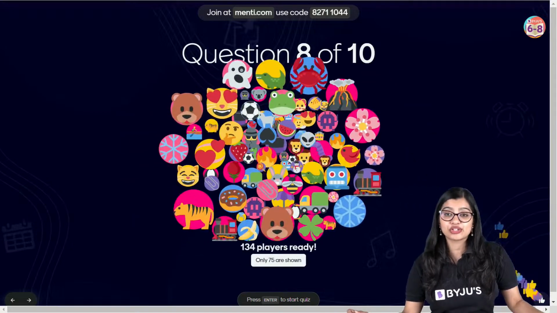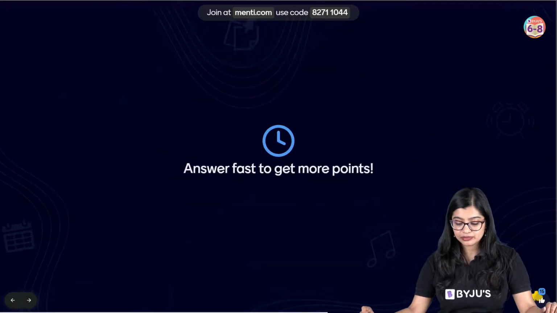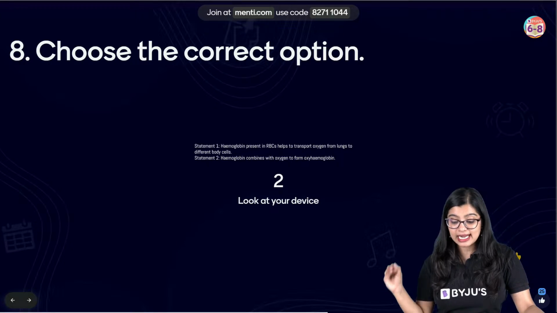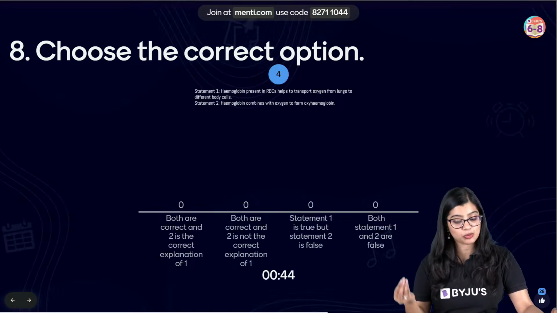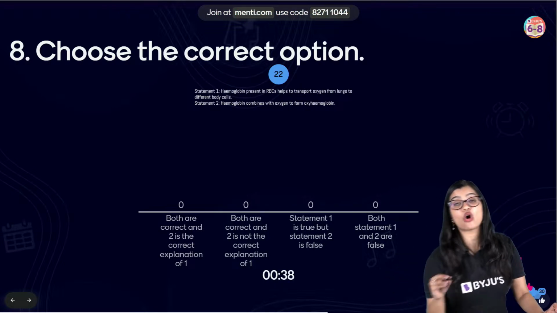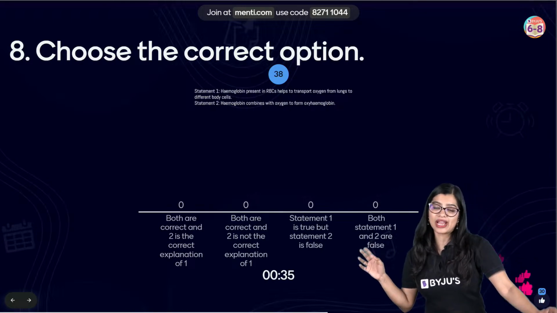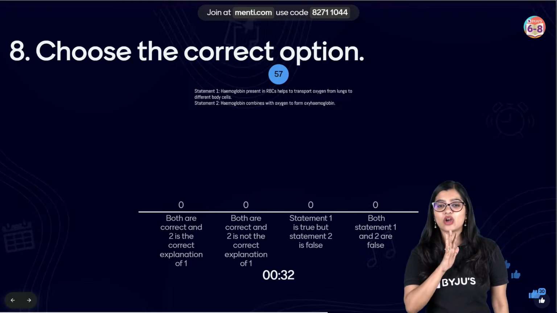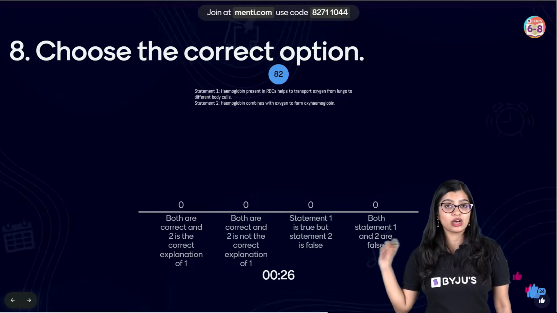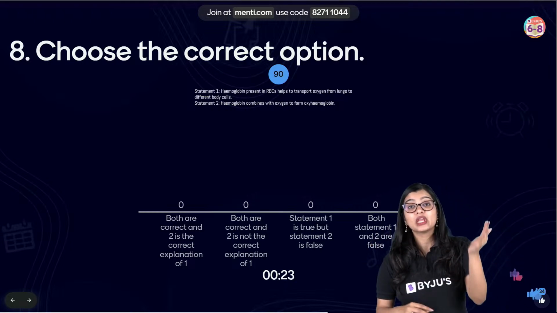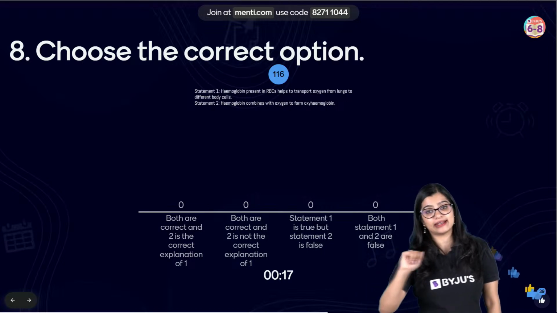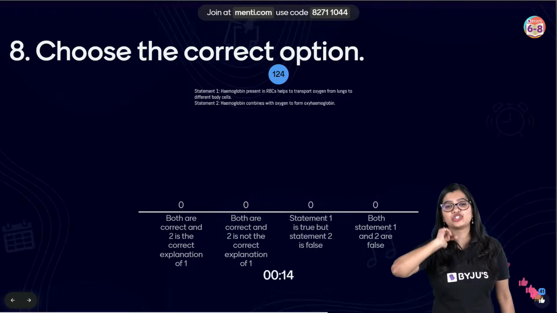Okay, moving on to question number 8, students, on your screens now. Choose the correct option. Statement 1 says that hemoglobin is present in RBCs that help in transport of oxygen from lungs to different parts of the body. Statement 2 says that hemoglobin combines with oxygen to form oxyhemoglobin. Now I know this is a little tricky, a little high-end concept. So in case you're not able to get this answer correctly, it is okay. Because this particular question will link your chapter respiration to your next chapter, transportation in living organisms. So this is a little bridge of sorts, I would say.